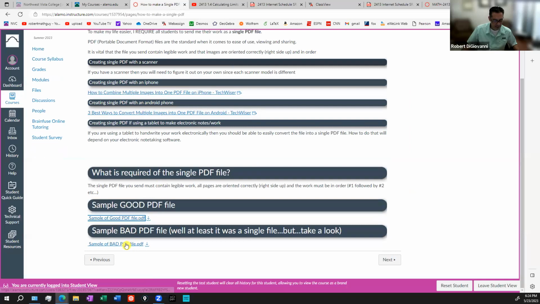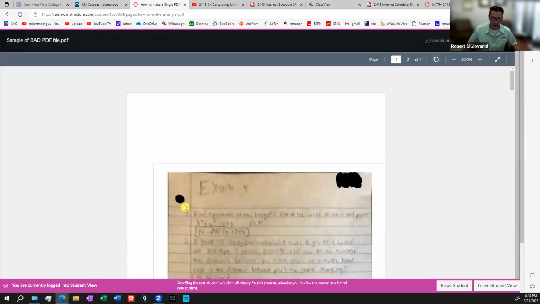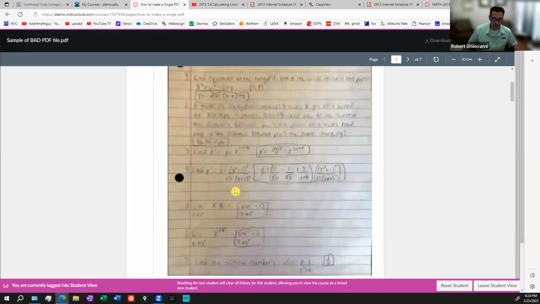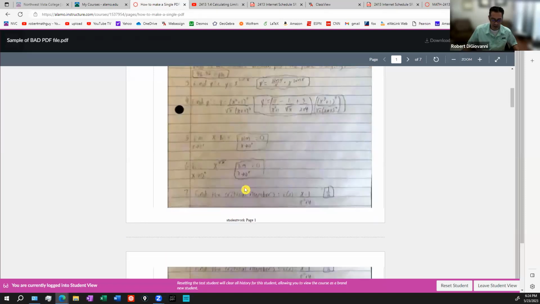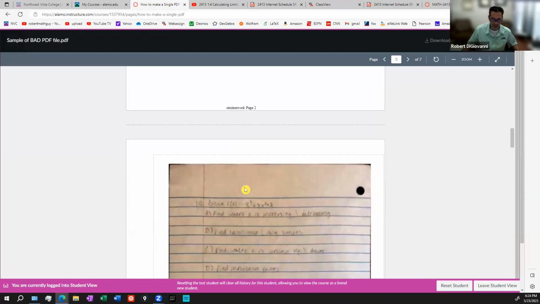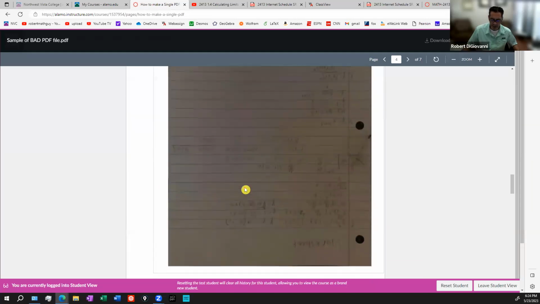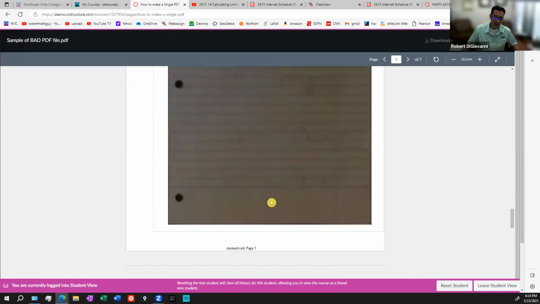Compare that to this. And by the way, that was a single file. Okay. That was one file. So here's another student. All right. Now that's a little hard to read. What happened there? I'm not sure. Okay, that got cut off. Really kind of blurry. Okay, this is upside down now, and it says number 1. What's going on here? Okay, I can't read that at all.